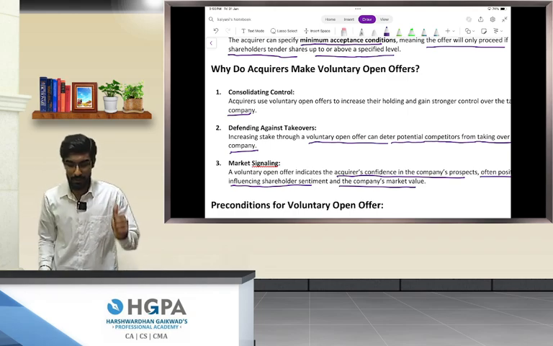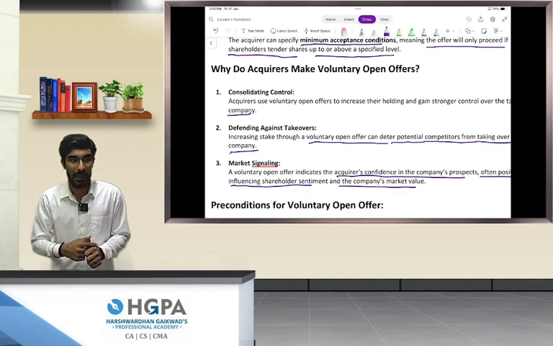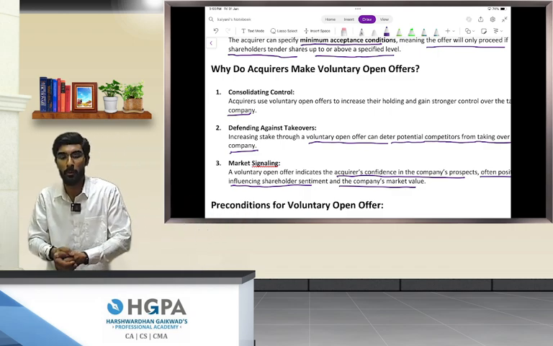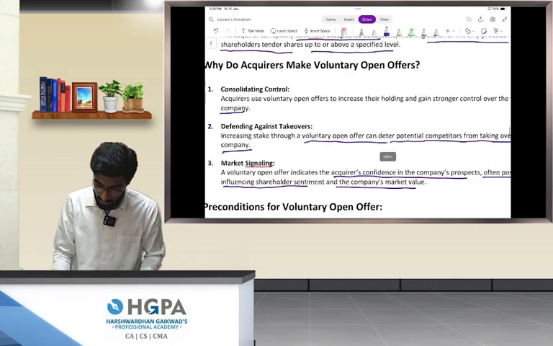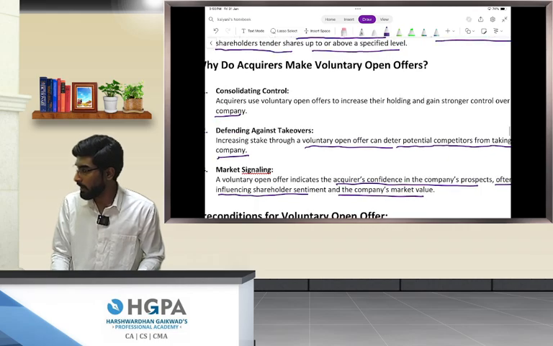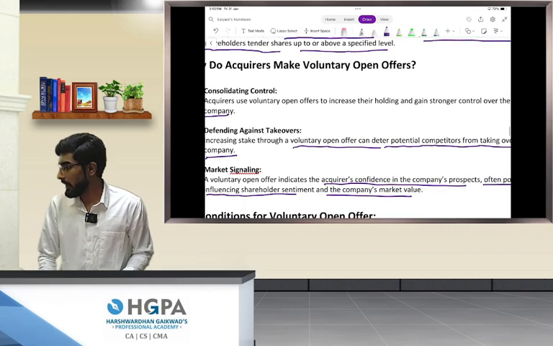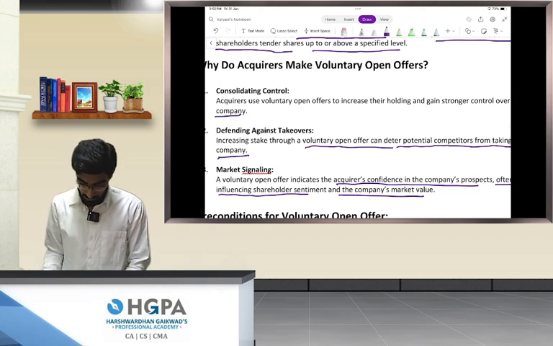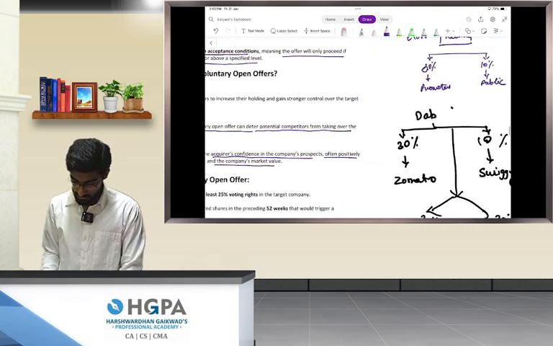Let's understand, why do acquirers make a voluntary open offer? 3 things. Number 1 is consolidating control. The acquirer wants to consolidate control. That is the reason why they are making a voluntary open offer, right? Acquirers use a voluntary open offer to increase their holding and gain strong control over the target company. Number 2 is defending takeovers, which says